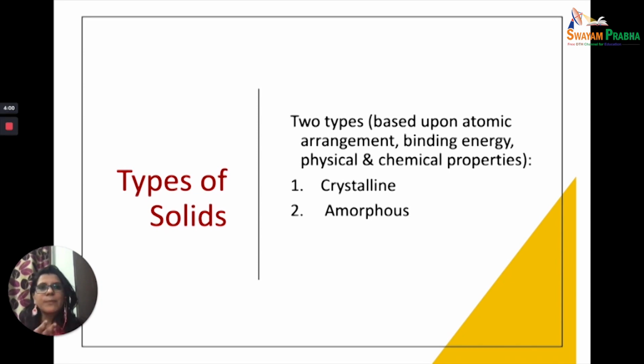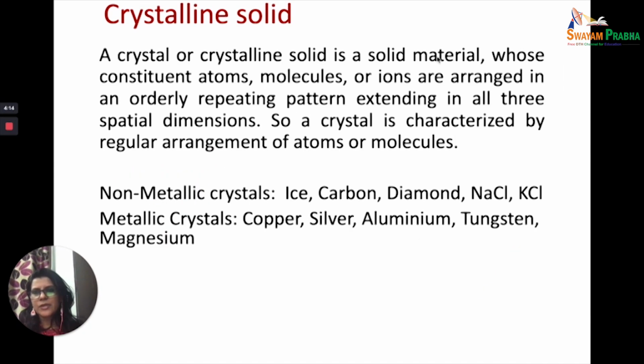So when we talk of plastics, when we talk of glass, they come in the category of amorphous. When we talk of crystalline, we talk of the sodium chloride structure, we talk of the diamond structure; those are crystalline solids. So let's take the case of crystalline solids first. So what is a crystalline solid?